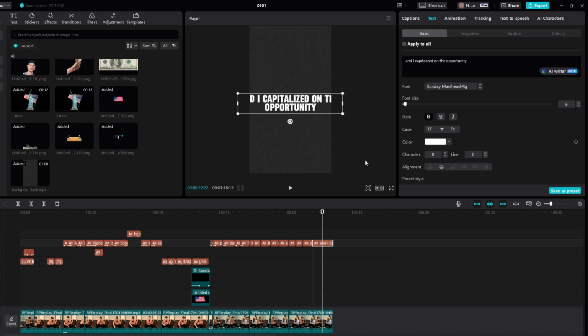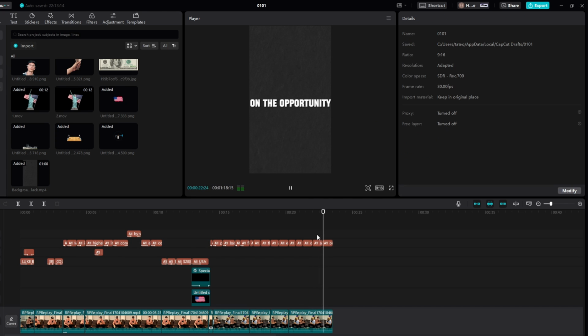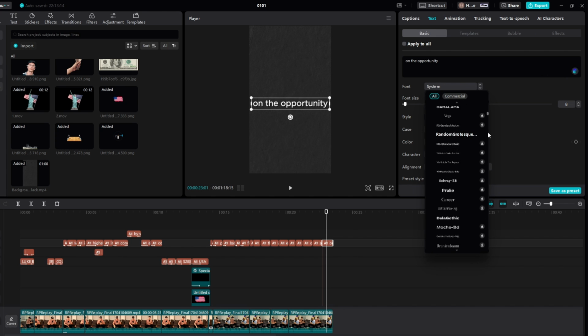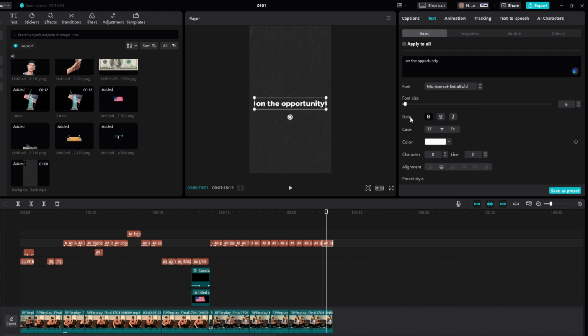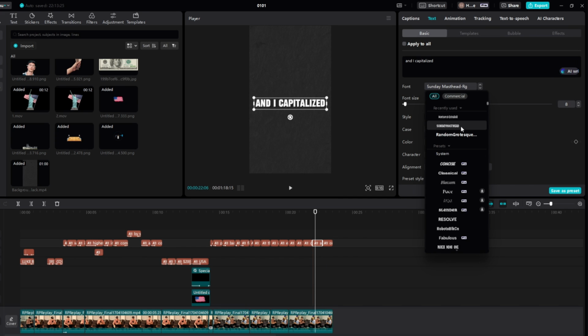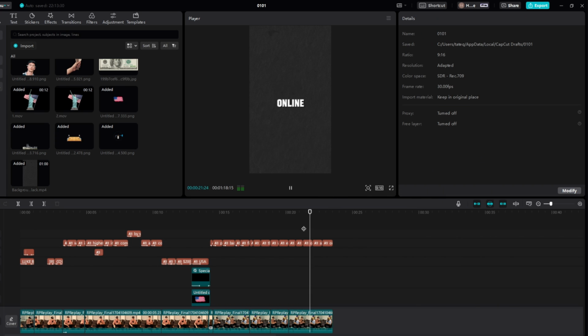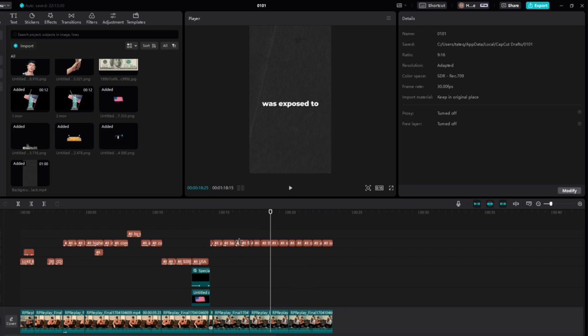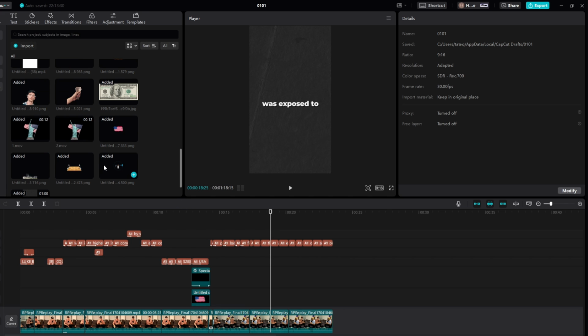capitalized. If we get rid of this part as well, come back to the first one, split. We'll delete this part. And I capitalized on the opportunity. Okay. So because he says this fast, we're going to keep this all as one word, just slightly make it smaller. And then right here, if we add this text, just like so. Online, and I capitalized on the opportunity. Perfect. Was exposed to making money online. Was exposed to e-commerce. And then right here is, I'm now going to add in the overlays.